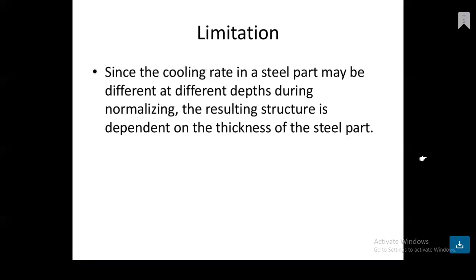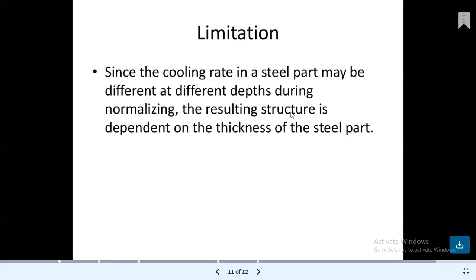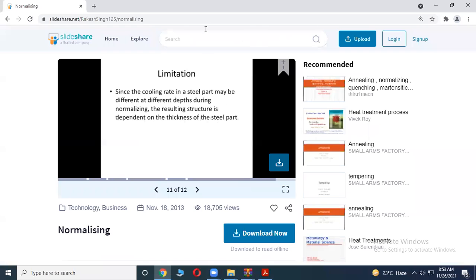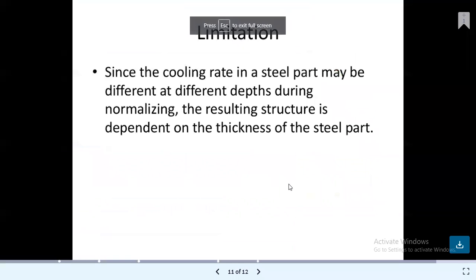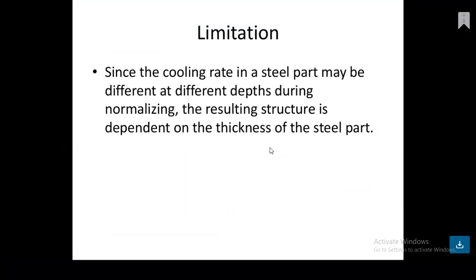So since the cooling rate in a steel part may be different at different depths during normalizing, the resulting structure is dependent on the thickness of the steel part. When the thickness is less, it shows an overall normalized condition, but when the thickness is more, the results are not similar throughout. Different conditions occur inside the material.